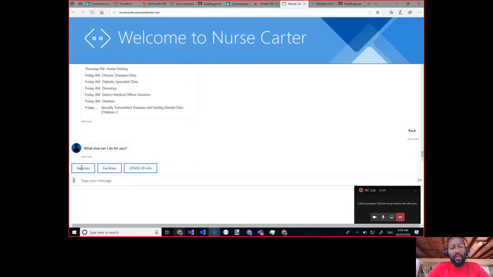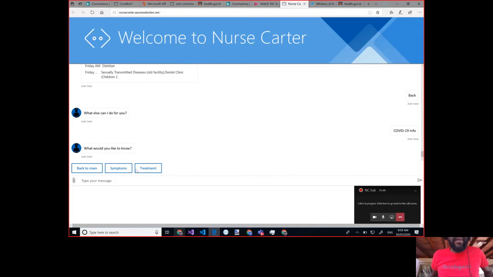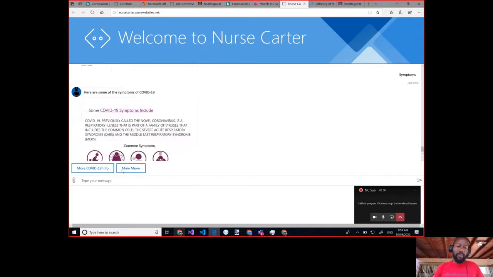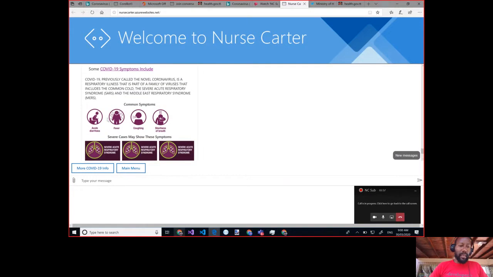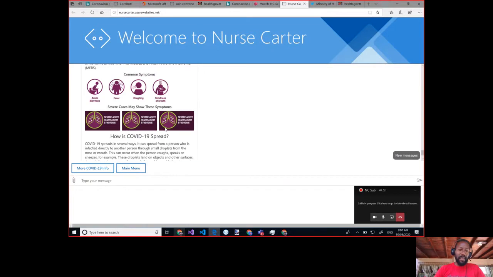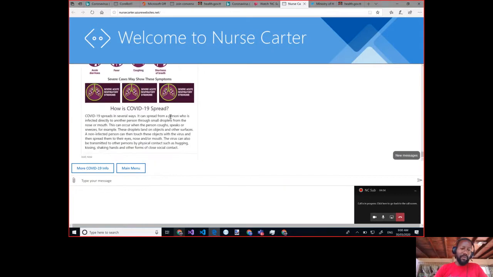So, as it relates to COVID, the Ministry of Health did provide information on COVID, and I wanted to provide some of those facts here. So I started off with a symptom checker that lets you know what we look for in terms of symptoms. And here you can see acute diarrhea, fever, coughing, and shortness of breath are common symptoms, and even more severe symptoms related to COVID.